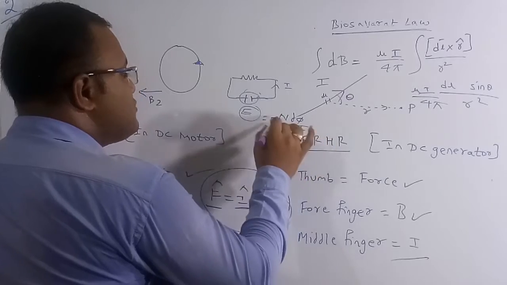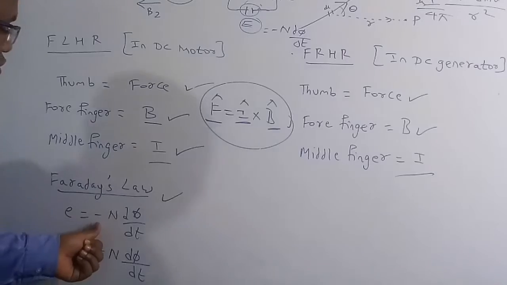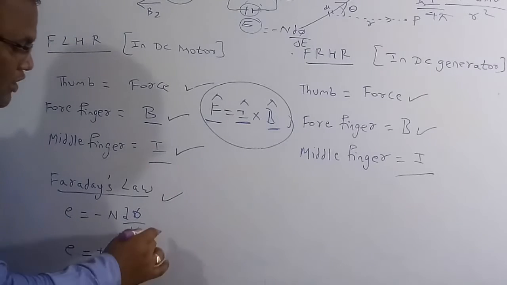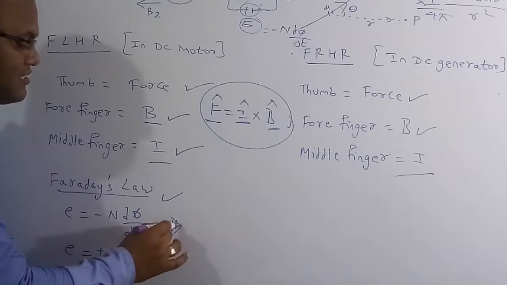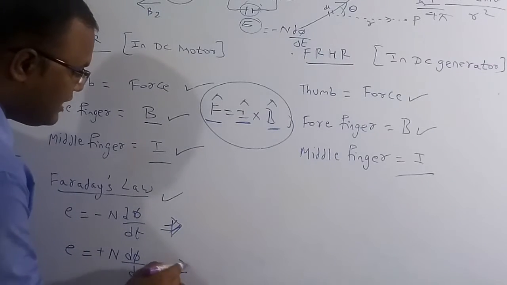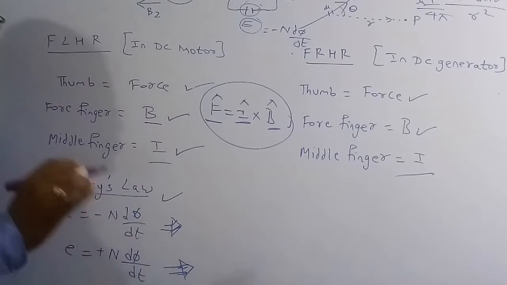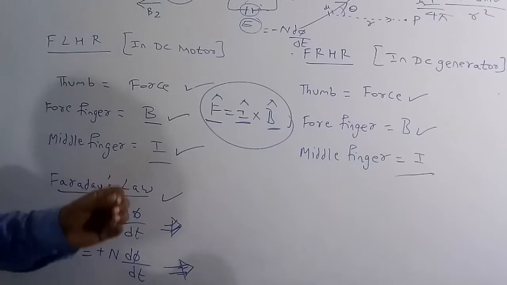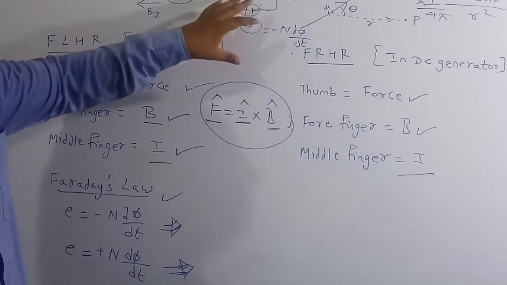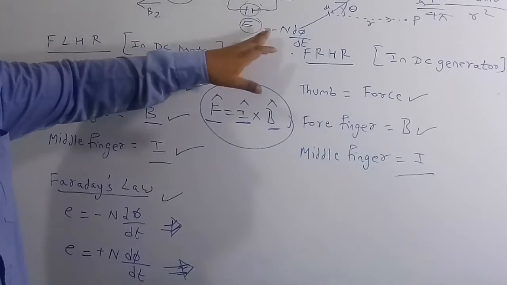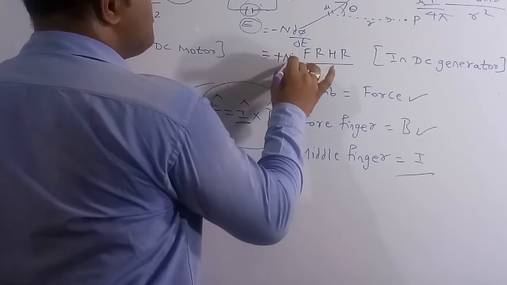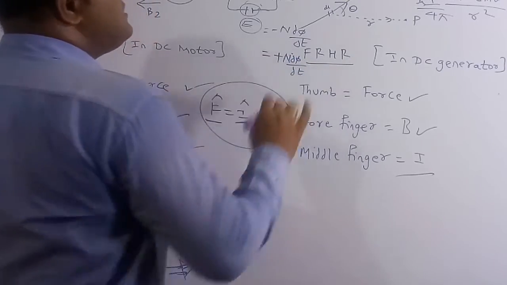Here we use the minus sign when we don't know the actual direction of the current or EMF, which means we are not including the Lenz law. If Lenz law is not included, we have to keep the negative. If Lenz law is included, then we keep the positive. The true meaning of negative and positive is very simple. If you don't know the direction with the help of Lenz law, then we use minus. If you know the direction of the induced EMF, then you use the plus n dφ/dt.